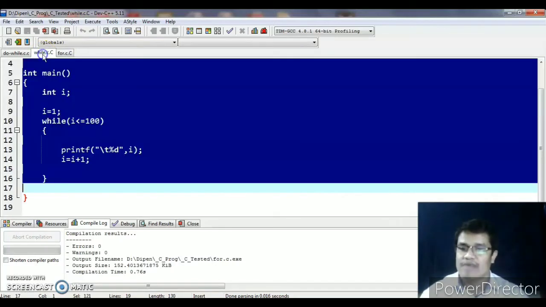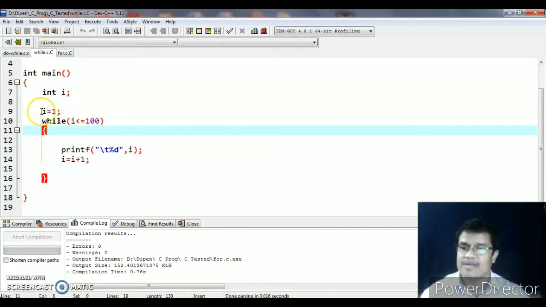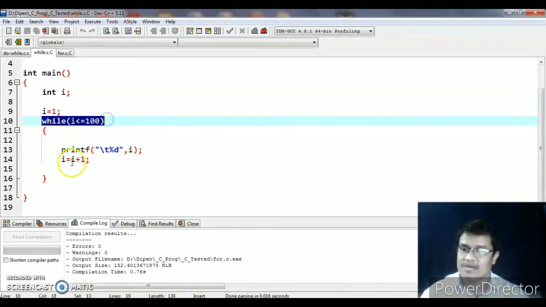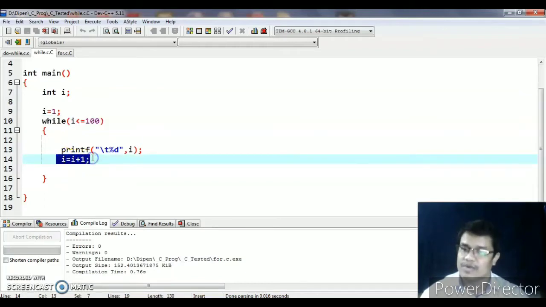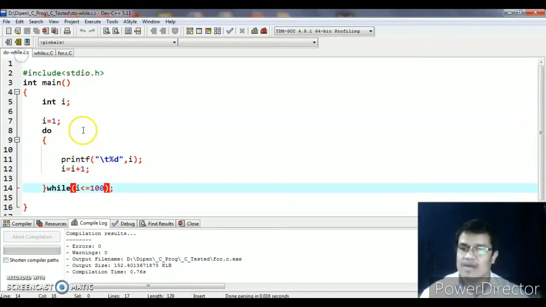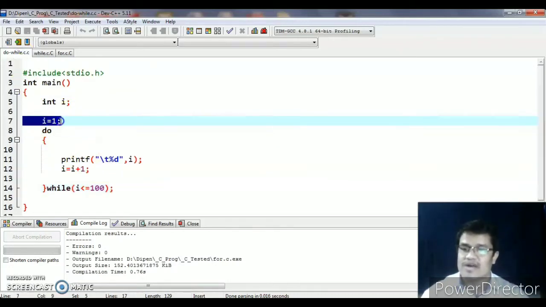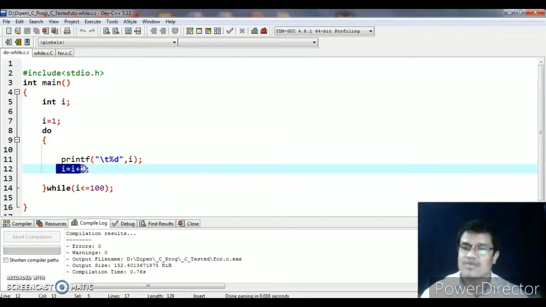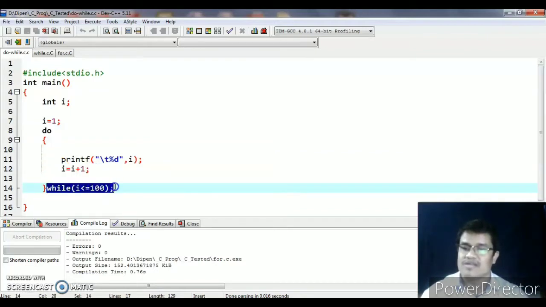But in case of while, what happened? Initialization happens here, condition is here, and the modification is somewhere else. That means all 3 parts are separated in 3 distinct areas. In do while also a similar thing is there: i equal to 1, and this is the do starting, this is the modification part, and this is the condition.